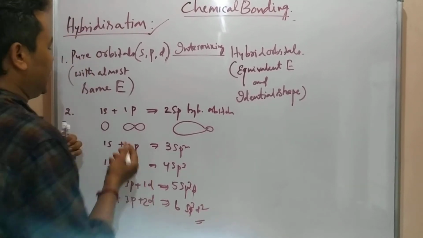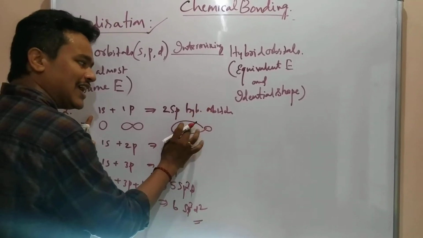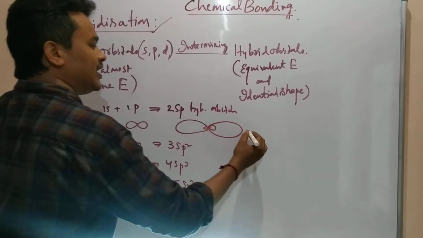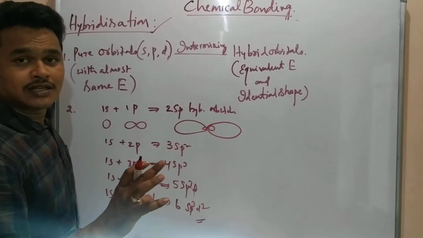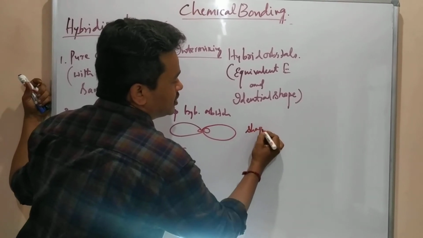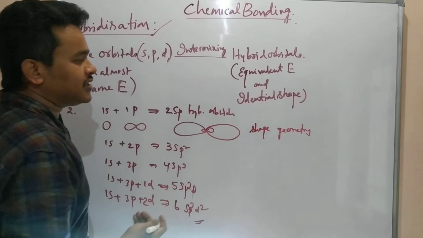Here you see 1s and 1p means 2 sp orbitals. It is one sp orbital, and the other sp orbital will be like this. Based on the hybridized orbitals, there will be a generation of shape, otherwise geometry. Who will decide?